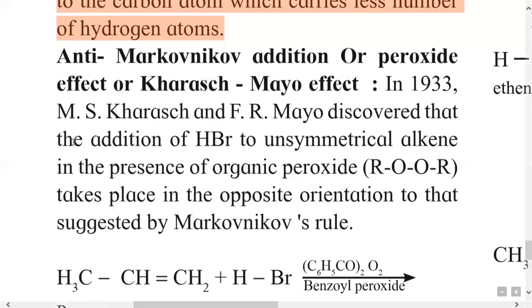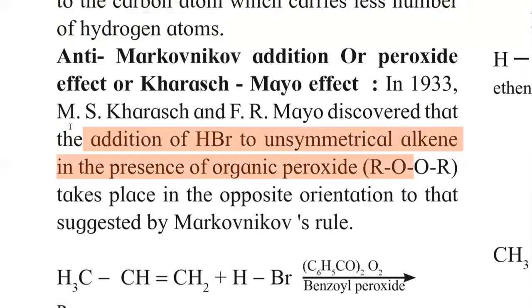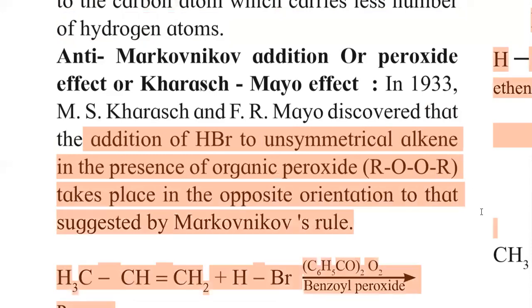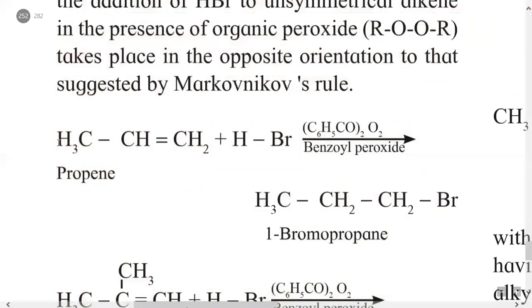So here, addition of HBr takes place to an unsymmetrical alkene in the presence of an organic peroxide having general formula ROOR. This takes place in opposite orientation to that suggested by Markovnikov rule. And the example is again propene, having molecular formula CH3-CH=CH2.